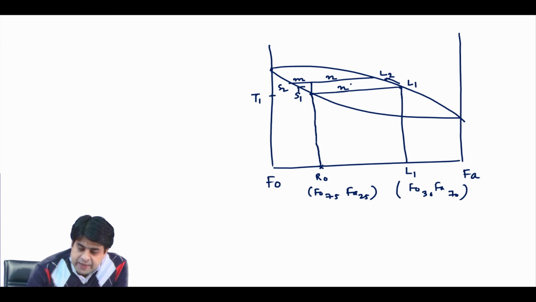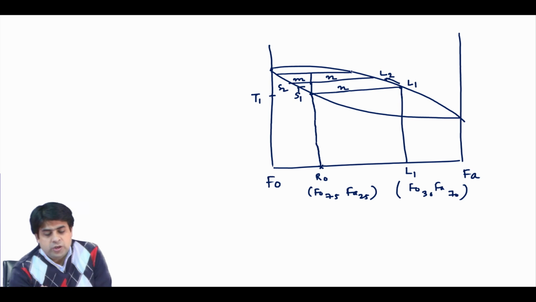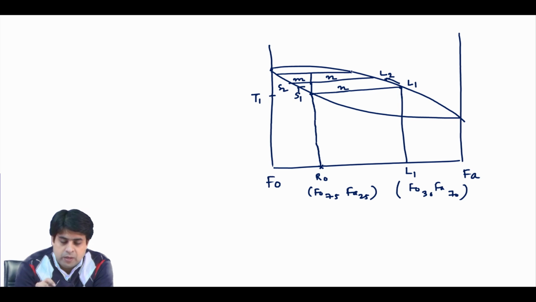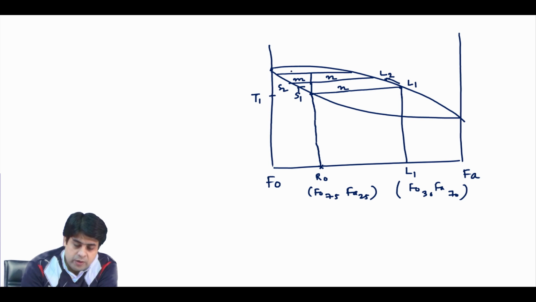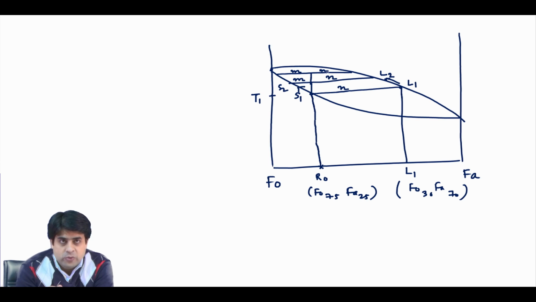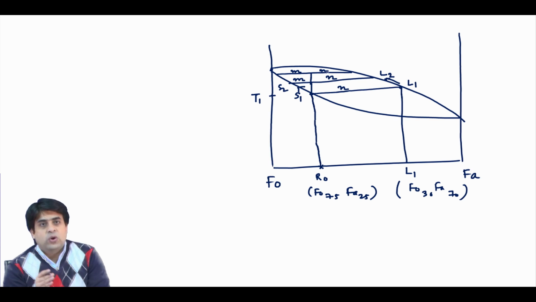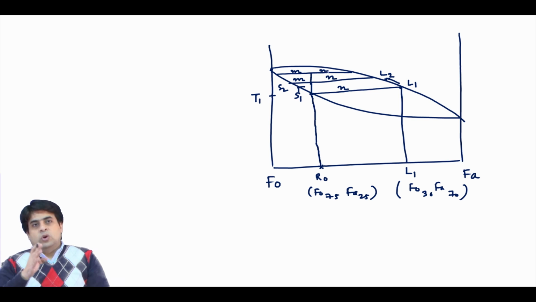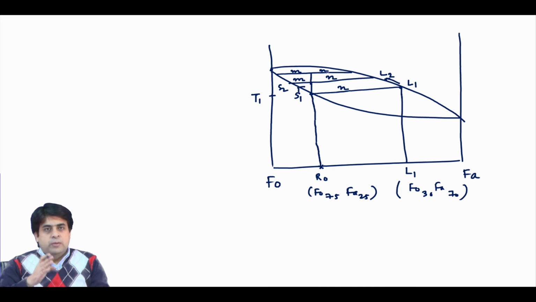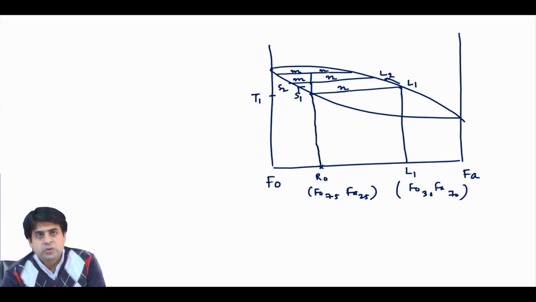So, you see that in this kind of situation, what happens when you further increase the temperature. Simultaneously the proportion of your solid is decreasing and the proportion of your liquid is increasing. When you increase the temperature, in case of your solid solution series compared to the eutectic system, it depends on what kind of composition you are taking.